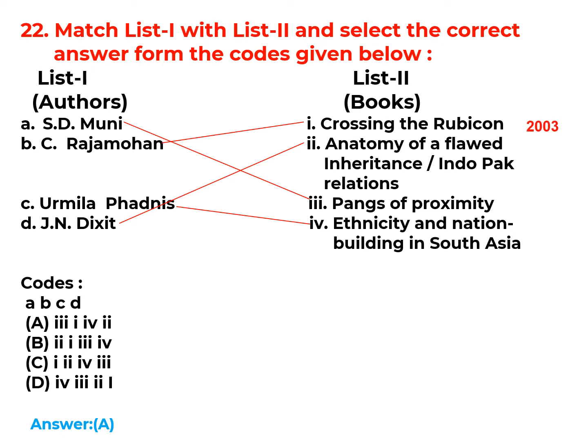Crossing the Rubicon, it was published in 2003. Anatomy of a Flawed Inheritance: Indo-Pak Relations, this book was published in 1995. Pangs of Proximity, this book was published in 1993. Ethnicity and Nation Building in South Asia, this book was published in 1989.